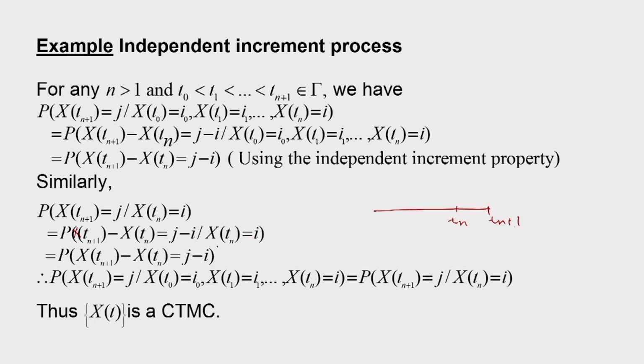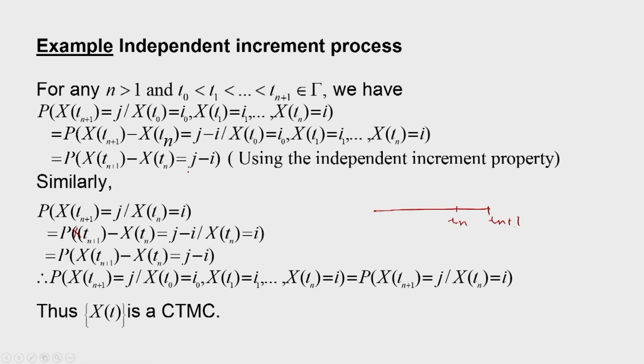Therefore what we have seen is that the probability that X(t_{n+1}) is equal to j given all these past values is equal to the probability that X(t_{n+1}) minus X(t_n) is equal to j minus i. Similarly, the probability that X(t_{n+1}) is equal to j, given that X(t_n) is equal to i, is also equal to the probability that the increment is equal to j minus i.